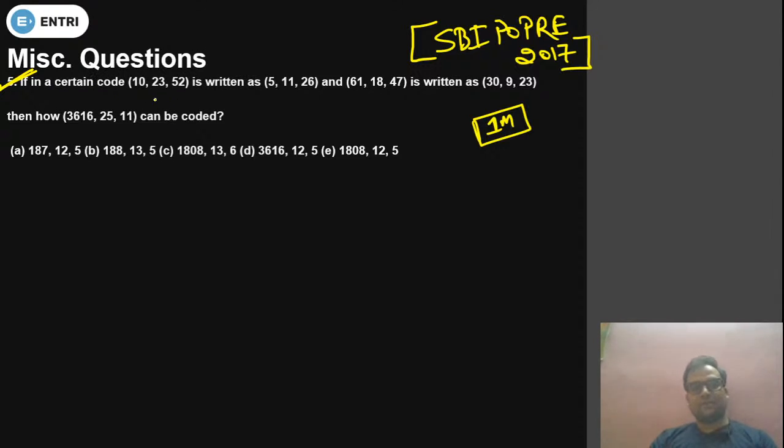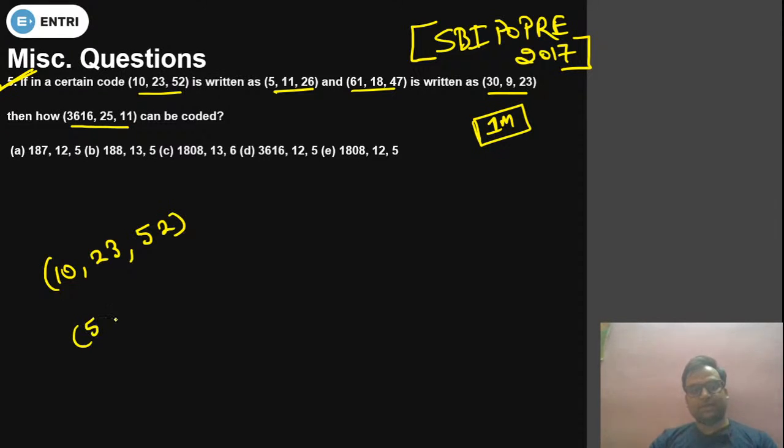In a certain code, this is written as this, and this is written as this. Then you have to find out how this should be written. This is the question. So just give me the answer. Let me write it down. 10, option number E. Very good, Ananya. 10, 23, 52.